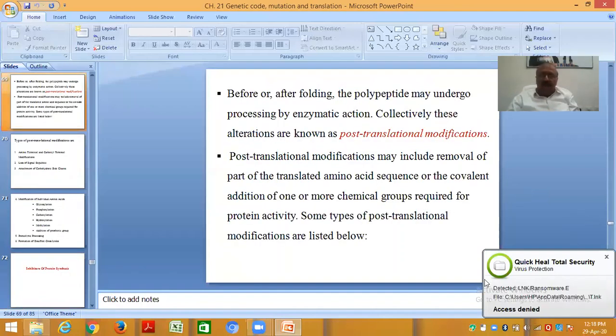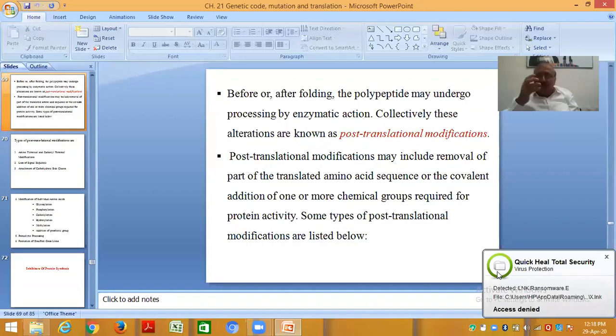Before or after folding, the polypeptide may undergo processing by enzymatic action. Collectively, these alterations are known as post-translational modifications. Post-translational modifications may include removal of part of the translated amino acid sequence or the covalent addition of one or more chemical groups required for protein activity.